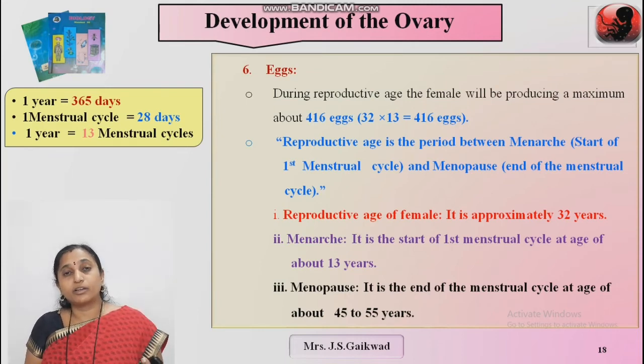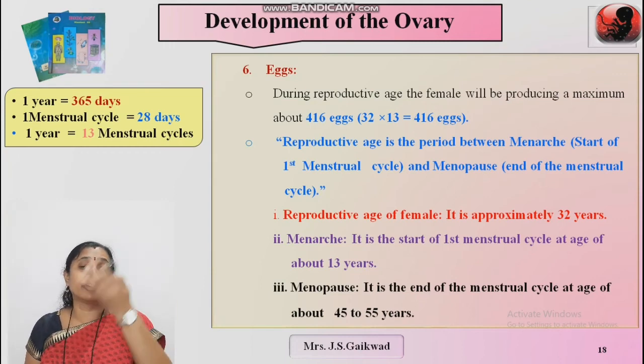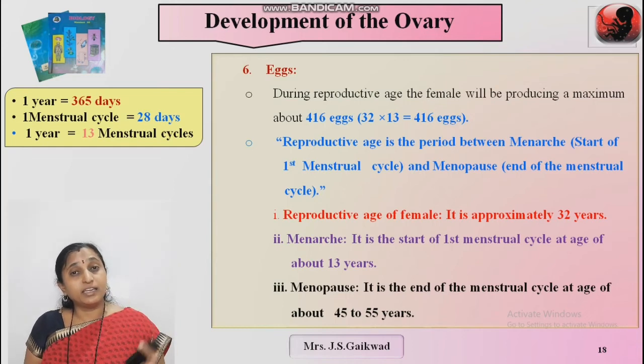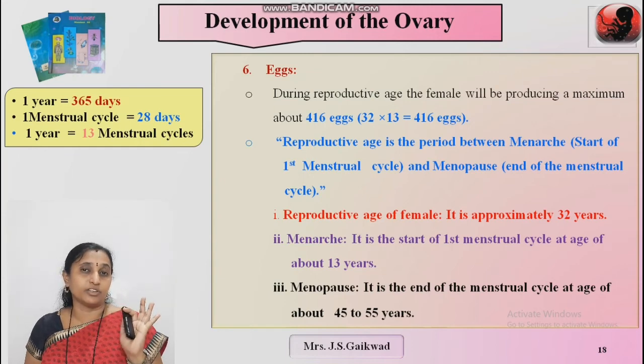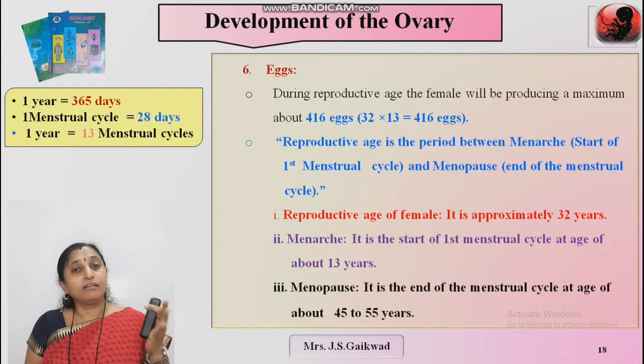This Graafian follicle contains a secondary oocyte. It gets fertilized only with the sperm, and it is then known as the fertilized ovum. If it is not fertilized, it is known as an unfertilized ovum, and meiosis is not completed. Meiosis 2 is completed only when the ovum released from the Graafian follicle is fertilized with the sperm, and it is then known as the fertilized ovum. Meiosis 2 is completed only at the time of fertilization.